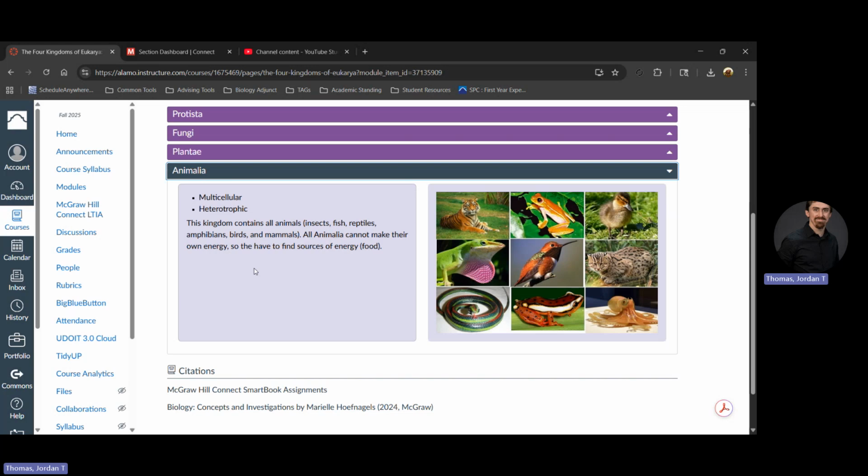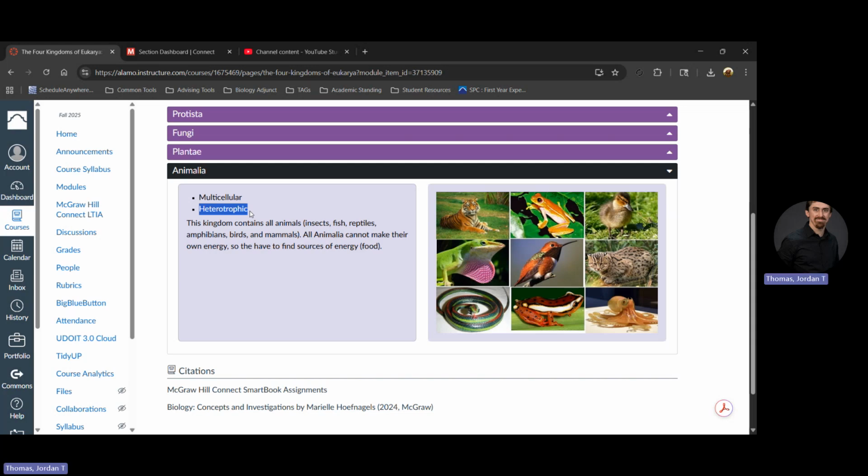all within animalia. There are two characteristics that make animalia unique. One is they're multicellular. Every single organism within animalia is multicellular, meaning it's made up of multiple cells. Remember, multi means multiple. They're also what's called heterotrophic. If you remember from the reading assignment, heterotrophic means that these organisms have to gather food. They cannot produce their own food.